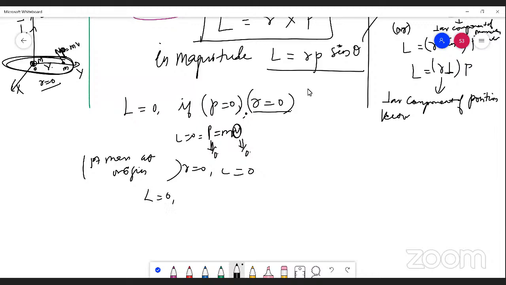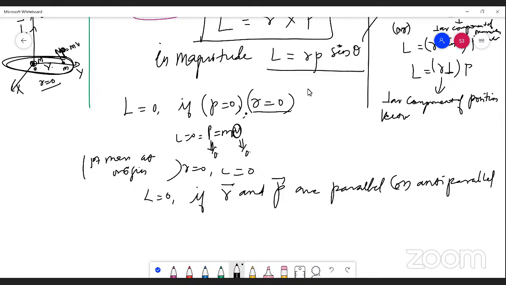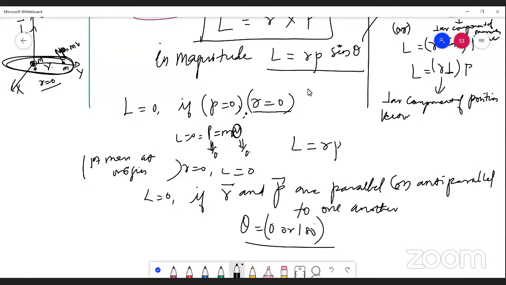Also, L will be equal to 0 if R vector and P vector are parallel or anti-parallel to each other. That means theta equals either 0 or 180 degrees. From the simple expression L equals R P sin theta, if R is 0, L is 0. If P, the linear momentum, is 0, L is 0. If theta is 0 or 180, then L is 0.